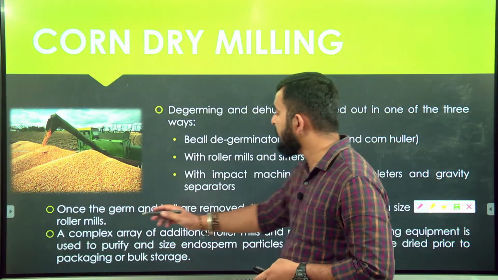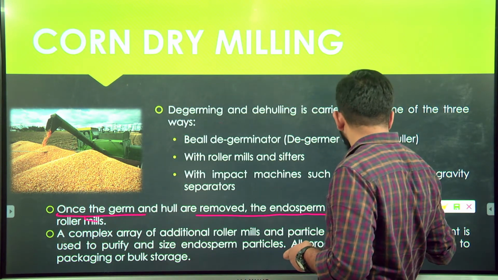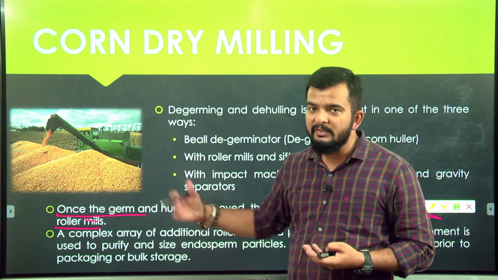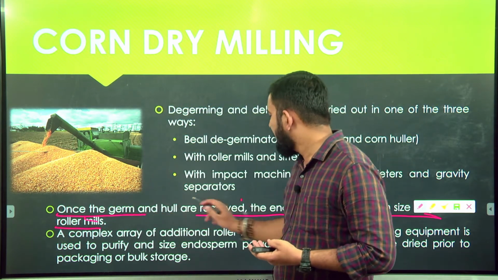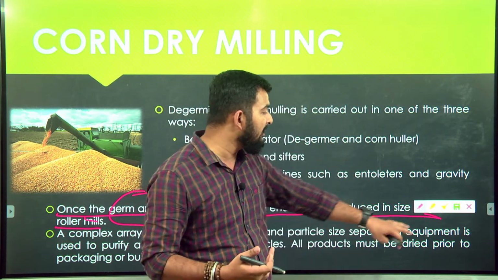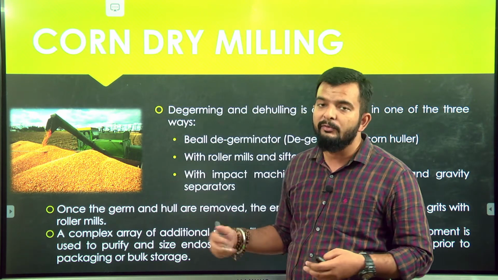Now here you can see, once the germ and hull are removed, the endosperm is reduced in size using roller mills, to the desired size that is required, or to grits of desired size.